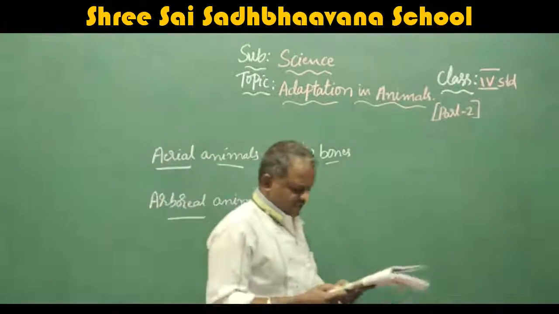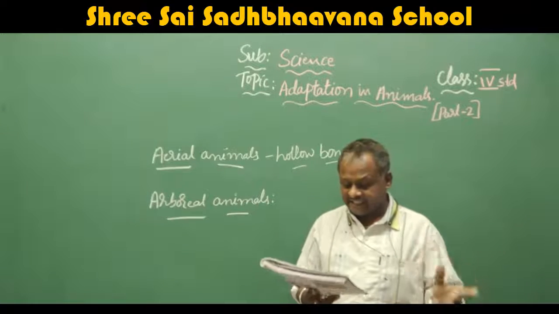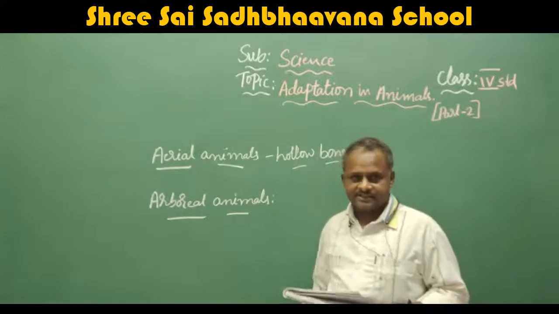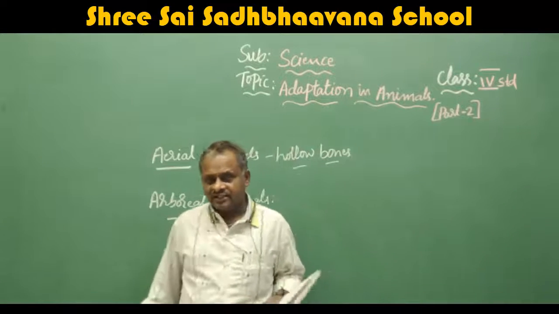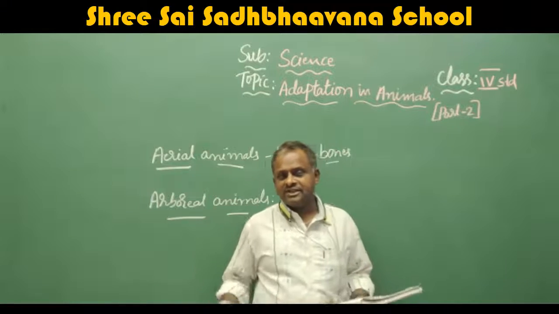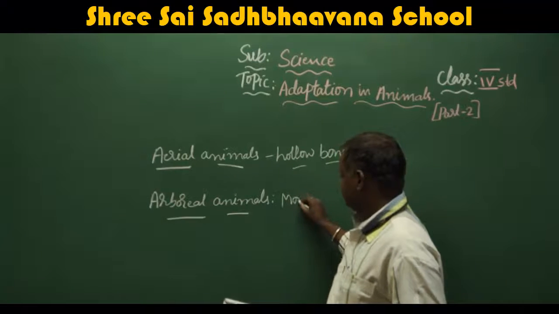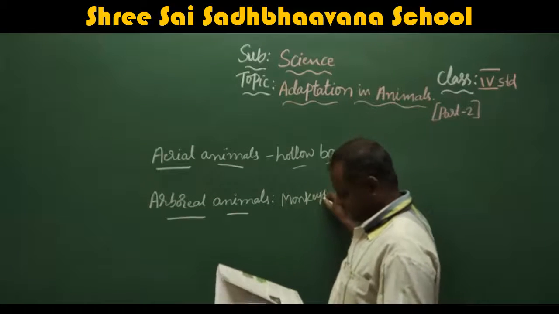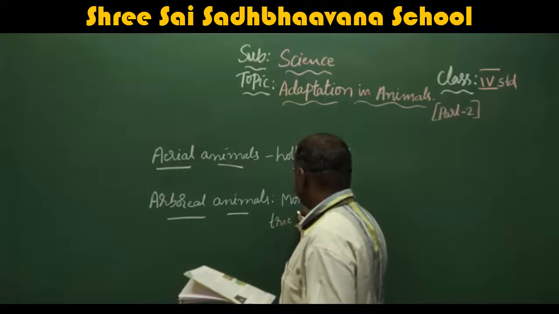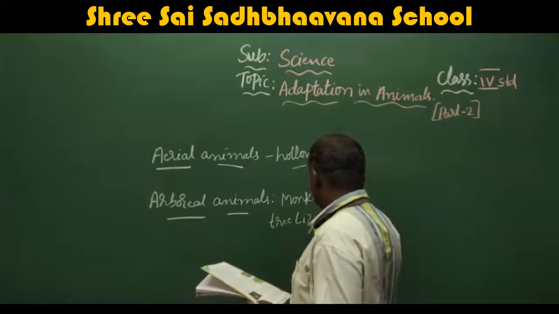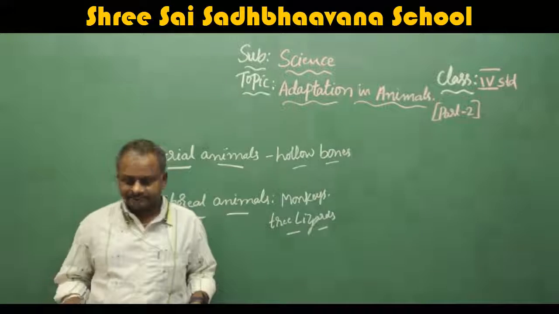What is the meaning of arboreal animals? These animals live on trees. The animals which are living on the trees are called arboreal animals. They have a long tail. That means now you understand which animals these are? Monkeys. The examples for this are monkeys and tree lizards. These are the examples for arboreal animals.